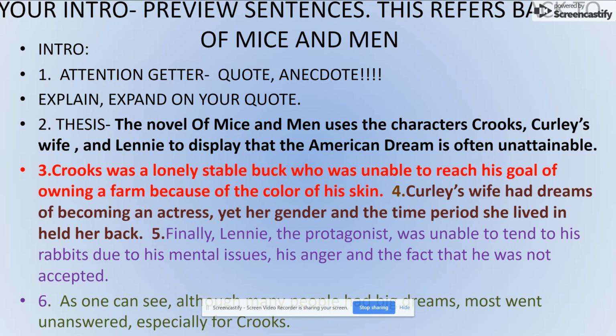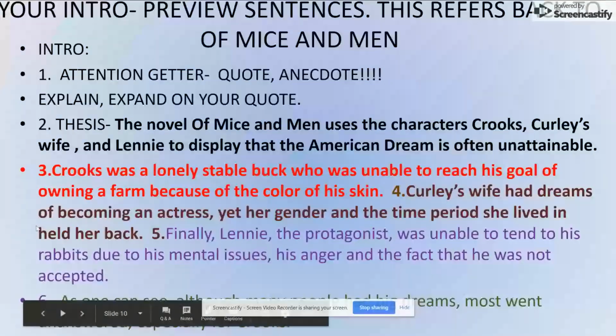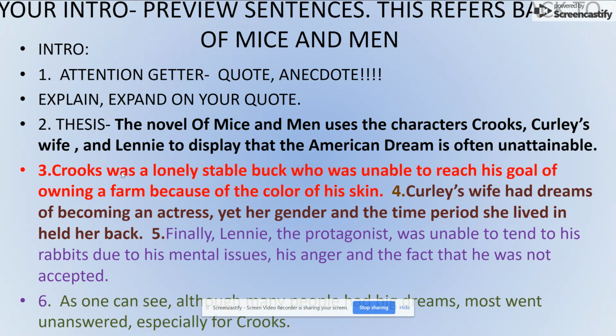And again, we did the same thing with Of Mice and Men. And this is that graphic organizer that we had for that. And each preview sentence was about a different character. One was about Crooks, Curly, and Lenny here. So really, if you have your old essay, pull it up and look at it like I'm looking at this, and kind of see what you wrote and remind yourself on how to organize this.